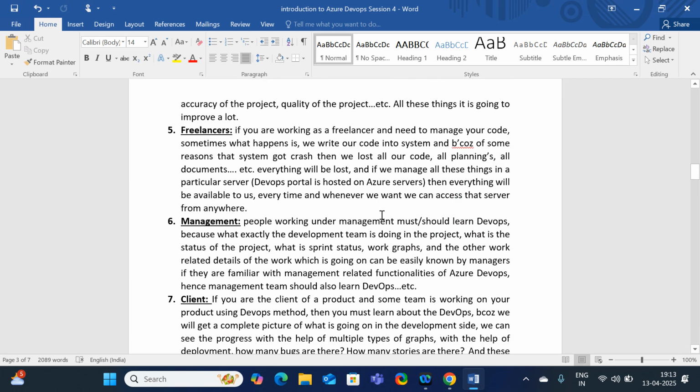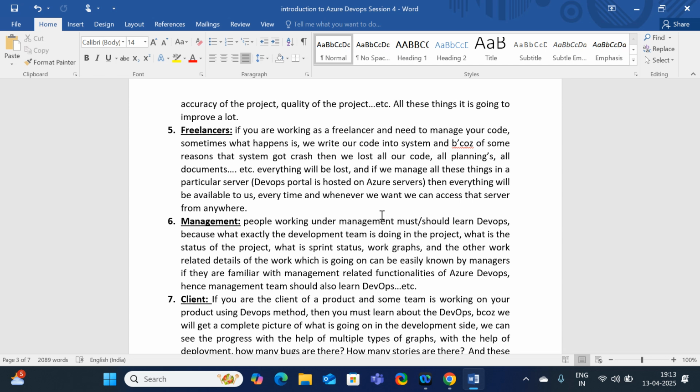Freelancers: suppose you learn DevOps and you are working for some company, and some freelancing companies are there. Some project is going on for 6 months. Instead of taking an employee for 6 months only for temporary purposes, they are going to assign the work to freelancers. They are going to pay the money. If you are good in DevOps, then you can work as a freelancer as well.